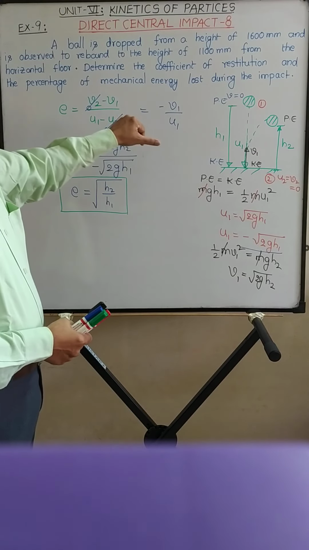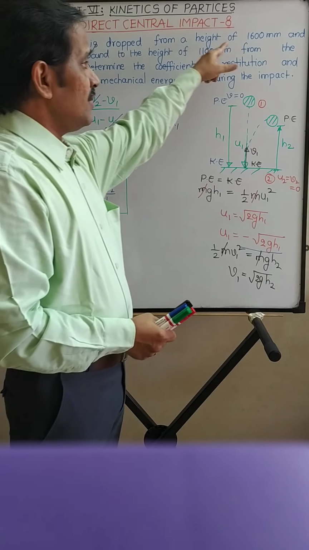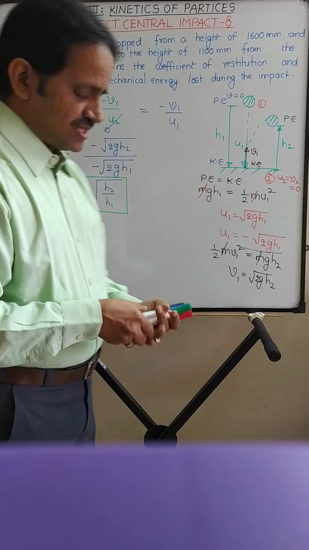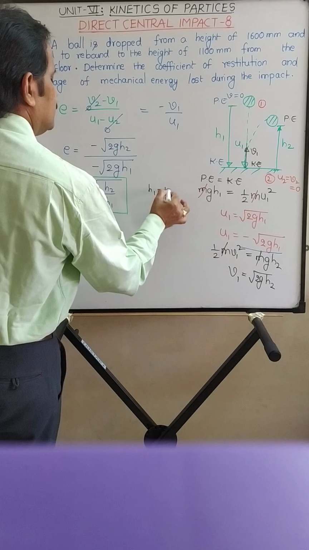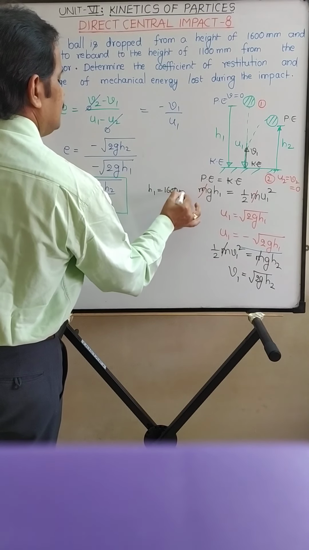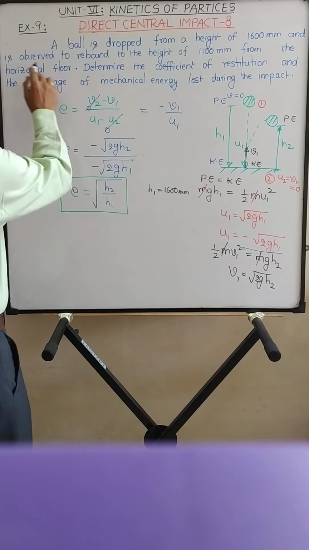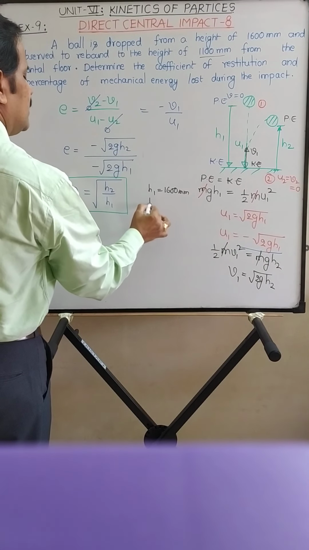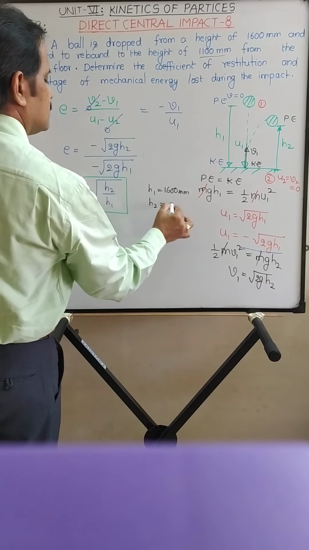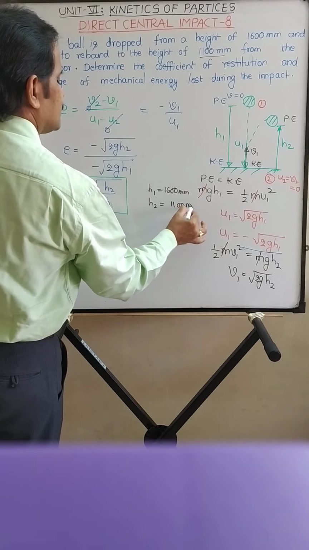So in our example, it is said that the ball is dropped from a height of 1600 millimeters. So h1, the height of drop, is 1600 millimeters. And it is observed to rebound to a height of 1100 millimeters. So h2, the height of rebound, is 1100 millimeters.